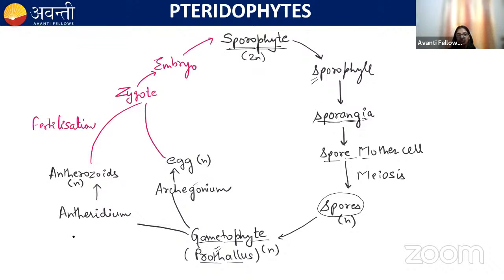And in bryophyta and pteridophyta, you have observed both sporophytic and gametophytic phases, right? And they have almost an equal duration. So we say that the bryophyte and the pteridophyte have a haplodiplontic life cycle. Most of the algae have a haplontic life cycle, but bryophytes and pteridophytes have a haplodiplontic life cycle. Remember this, very, very important.